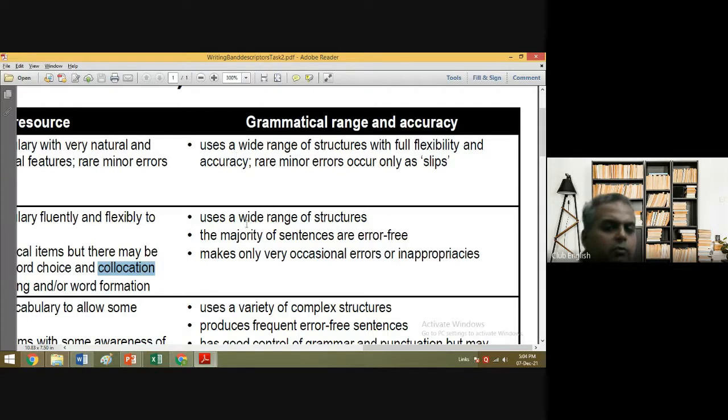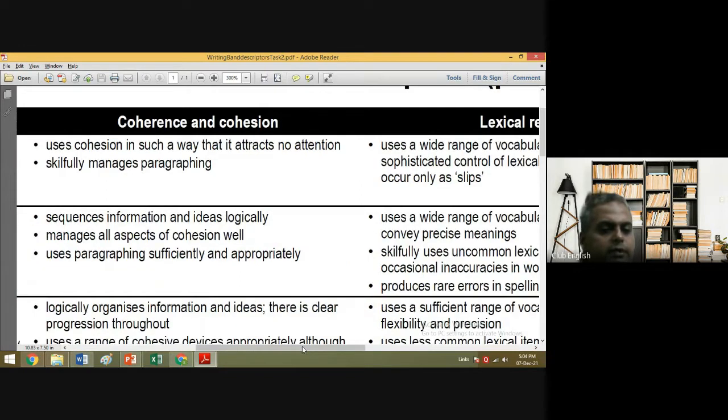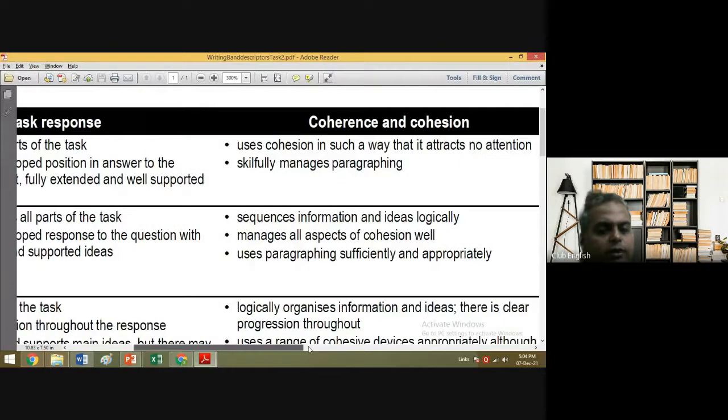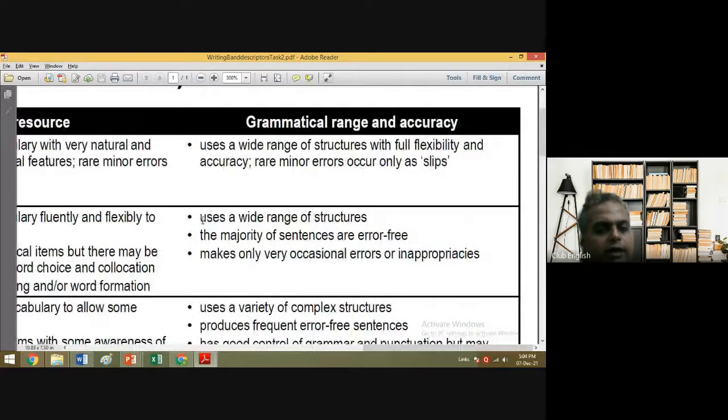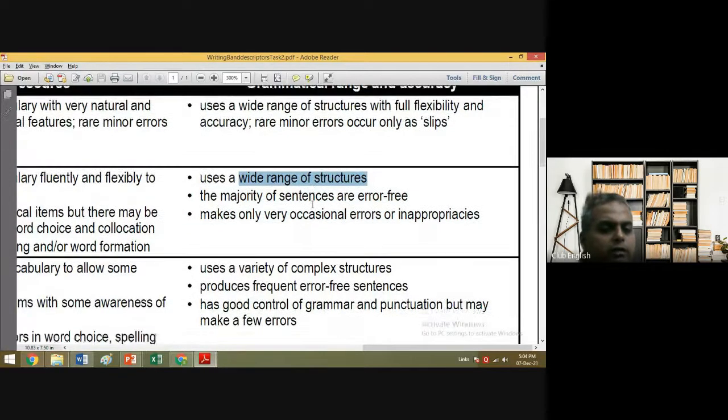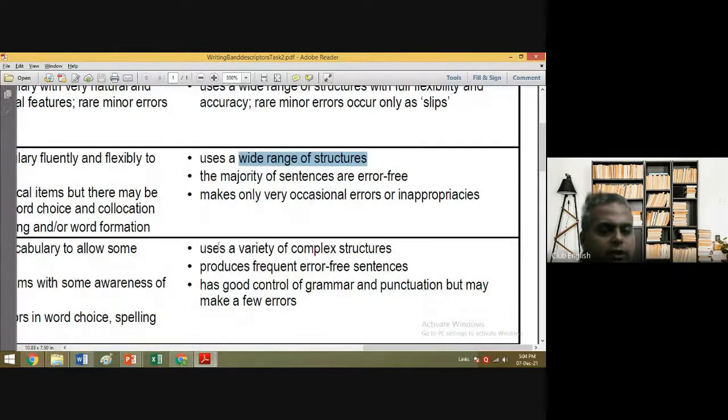So the wider it is, the better marks you'll be getting. See, here this person would have got, if you look at it, this is for 8 bands. So for 8 band, what you need to do is write a wide range. You need to use a wide range of structures with the majority of sentences to be error free. But this is the main thing, wide range of structures. Suppose you are writing a level below this, so you are using a variety of complex structures, but you are not using a wide range. So that's why you are landing upon 7 bands.